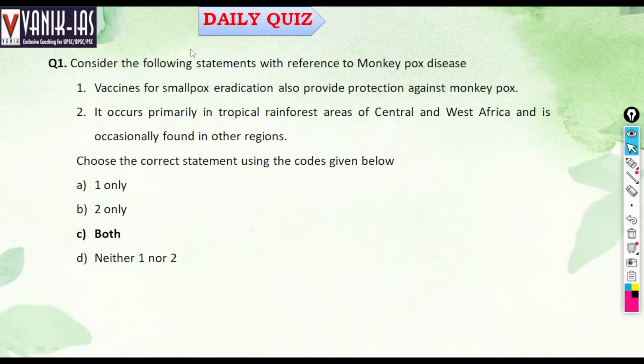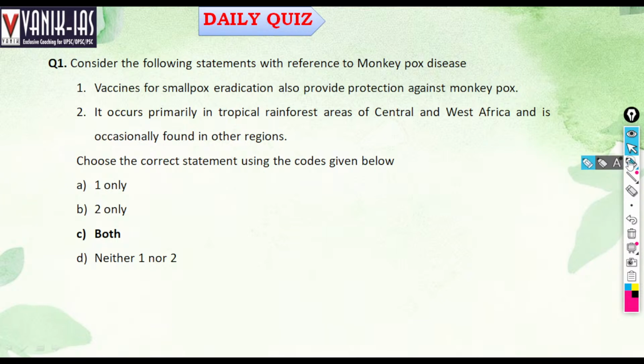Consider the following statements with reference to monkeypox disease. First, vaccines for smallpox eradication also provide protection against monkeypox. Second, it occurs primarily in tropical rainforest areas of Central and West Africa and is occasionally found in other regions. Here both statements are correct.